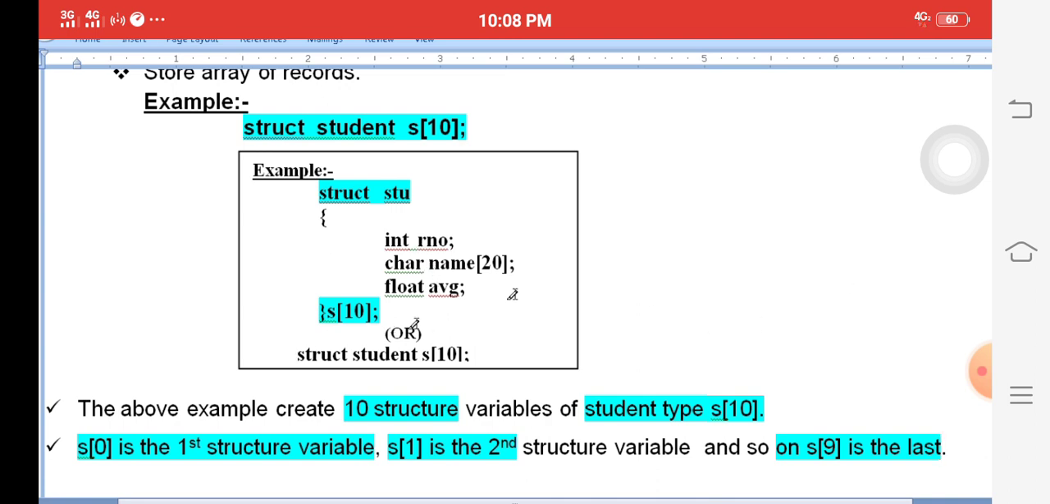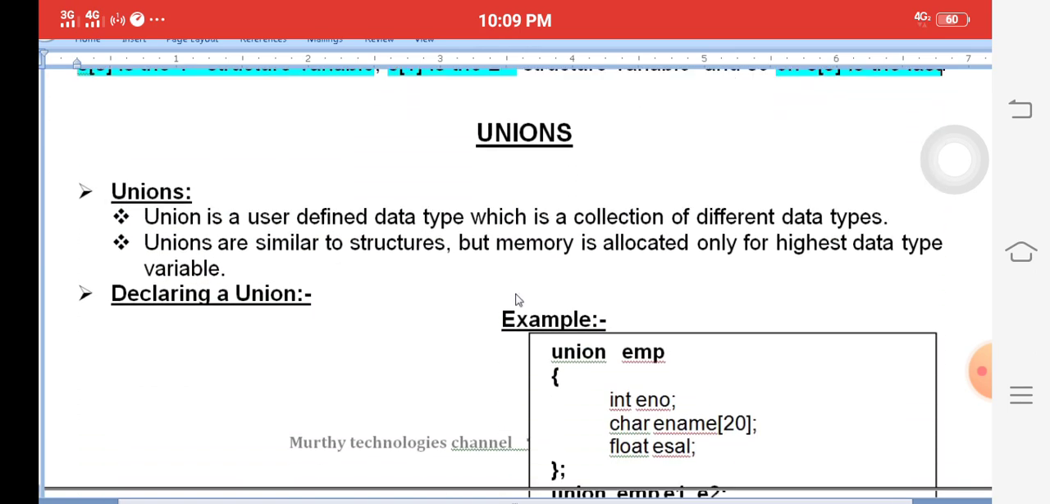How many students are available? 10 students. For each student, what headings are available? Roll number, name, average. This is very important for structure arrays.